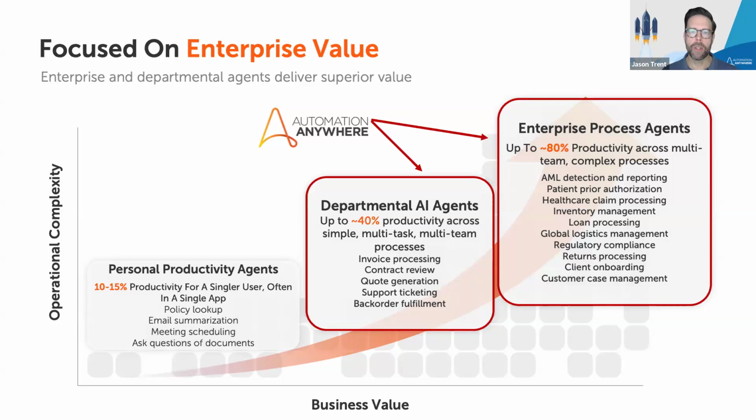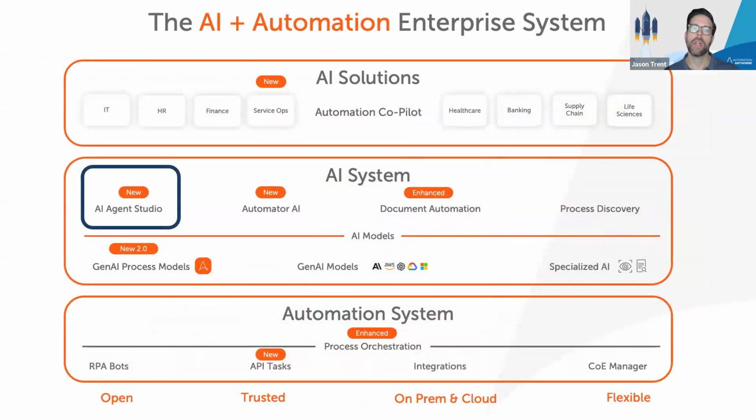As we're talking about agents, I thought it would be helpful to ground and explain what we mean whenever we talk about an AI agent. First, as I mentioned, AI Agent Studio is a portion of the larger automation enterprise system. At the core of that is our traditional RPA, API task, and process orchestration capability. As I mentioned earlier, we've infused generative AI across our AI system. You're going to hear a lot from the other speakers today about how they take advantage of our compound AI system, through 300 million plus transactions that we've learned on within our public cloud.